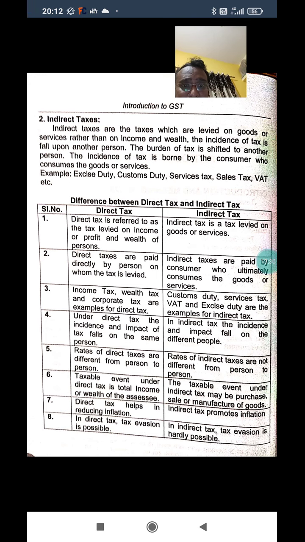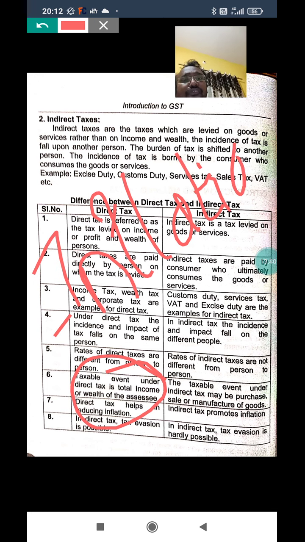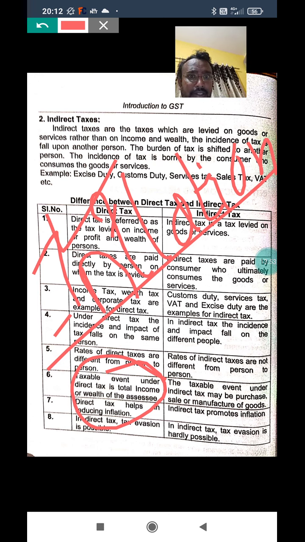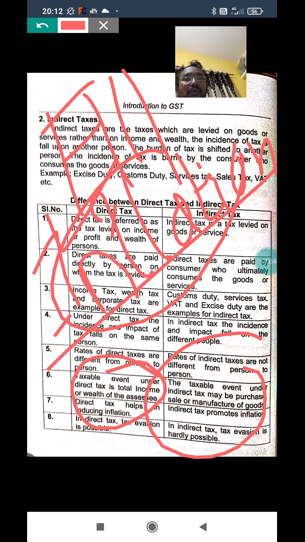Next, direct tax helps to reduce inflation. What is inflation? Direct tax helps to reduce inflation. How will it reduce the inflation? Due to income tax, it is charged on the same person where the income is there, per capita income, national income. So that's why inflation can be controlled. Indirect tax promotes inflation. Why? Because it treats all persons the same, whether you are income oriented or not income oriented.